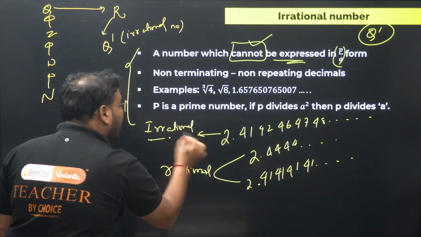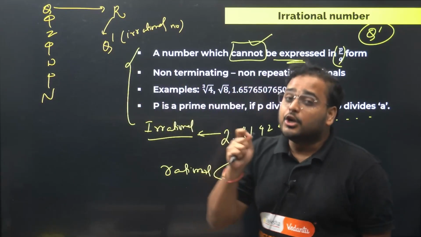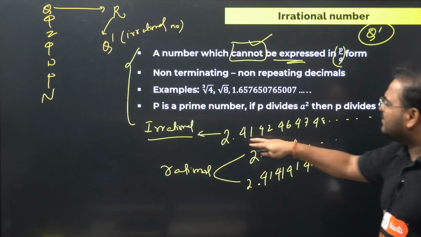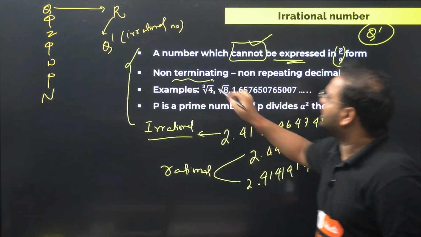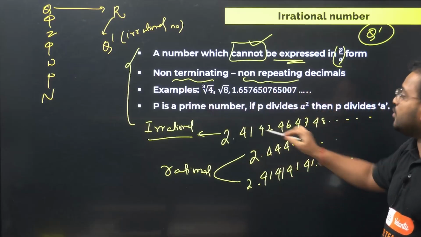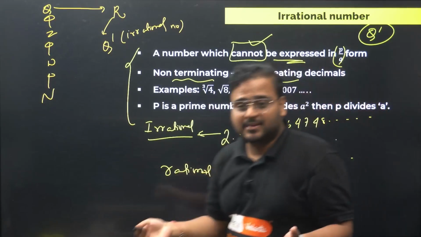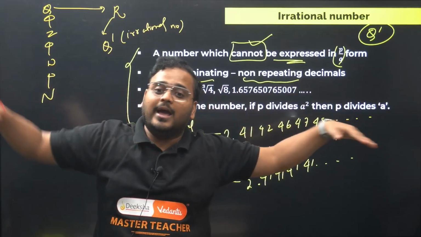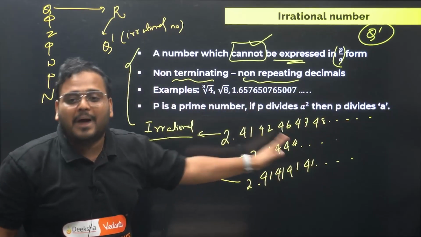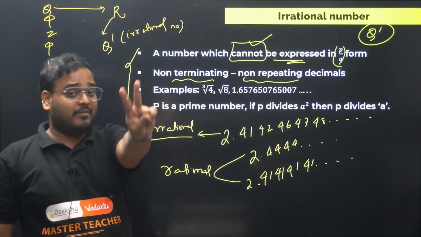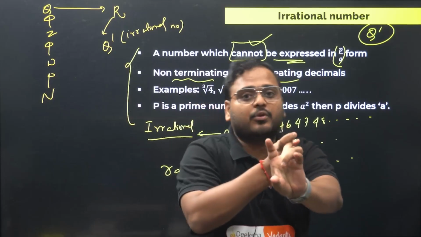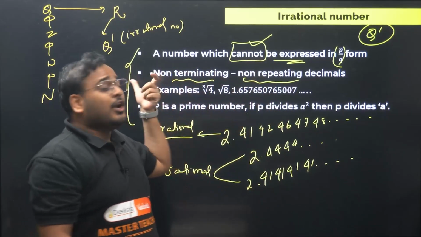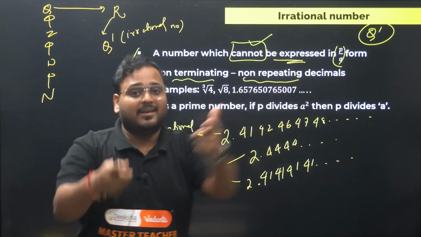So whenever you have non-terminating, is this number ending or not? It's never ending. So non-terminating and non-repeating means there is no pattern also. A given decimal which is never ending, keeps going on, and has no pattern is called irrational. So far we have learned two things. If it is not in the form p by q, it is irrational. If it is non-terminating and non-repeating, it is irrational.